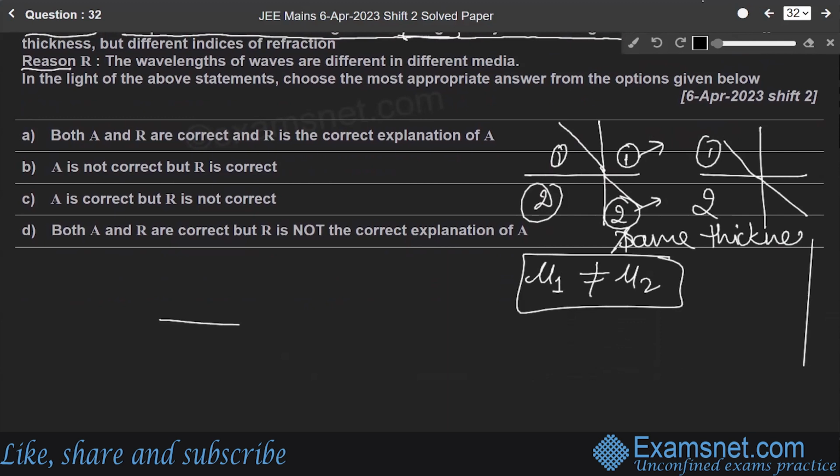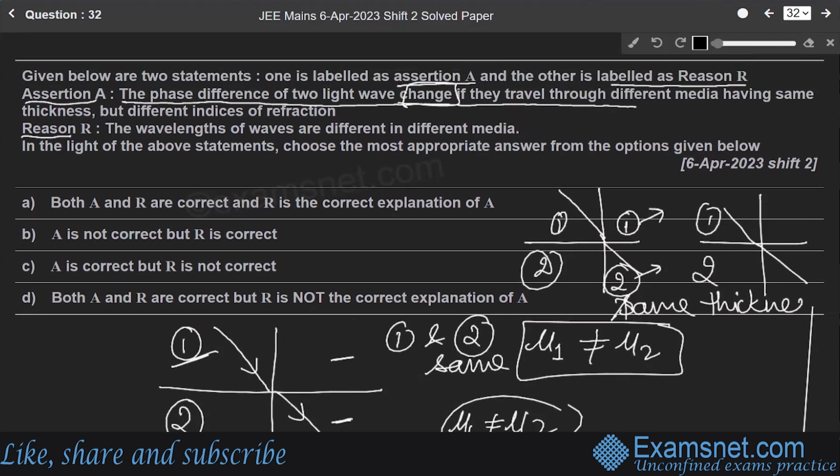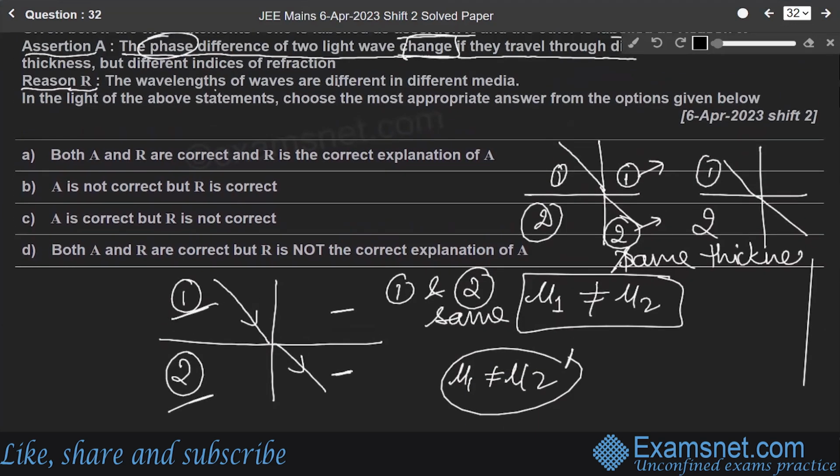It says that if there are two media, medium 1 and medium 2, and light is traveling from medium 1 to medium 2, and the thicknesses of the two media are the same but their refractive indices are different, meaning mu1 is not equal to mu2, then they suffer a change in phase. The reason given for this phase difference is that the wavelengths of the waves are different in different media.